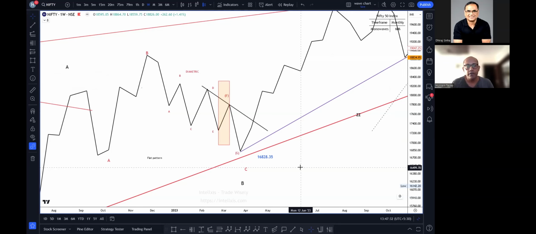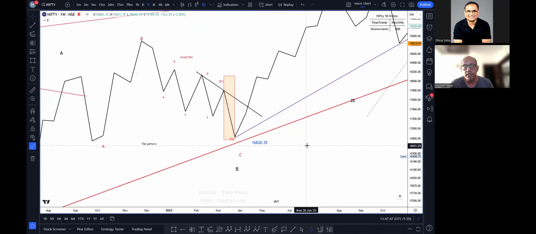5 out of those 7 legs have to take the same amount of time. Quickly, I'm going to show you, sir. This is the F leg. This is my E leg. This is my C leg. This is my B leg. And this is my G leg. 5 out of the 7 waves have taken the same amount of time.